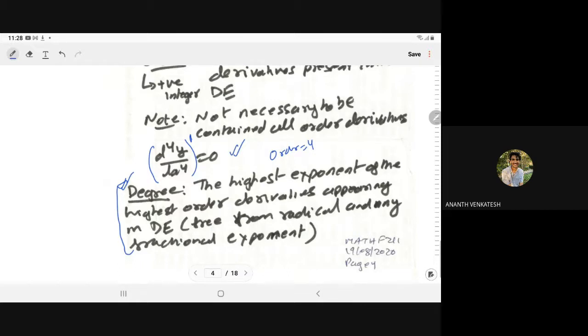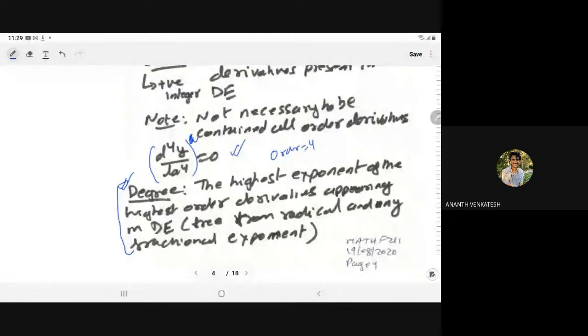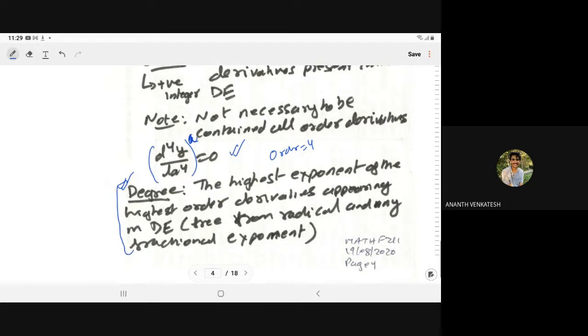That's why in many books you will find no definition of the degree. So degree is defined only where it can be defined. It is the highest exponent of the highest order derivative, meaning the power of the highest order derivative present in the differential equation, and that differential equation must be free from radicals and fractional exponents.